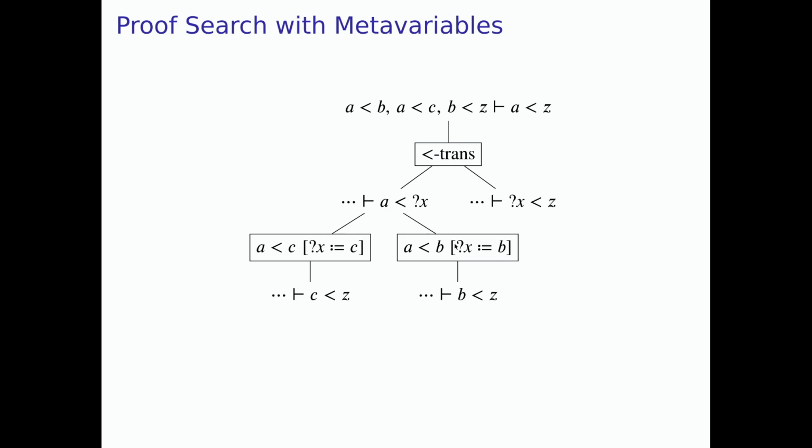And so we have this A less than B rule, and this forces another assignment of the metavariable, namely B. We get another copy of this down here. We get the goal B less than Z, and this is something that we can close by assumption.